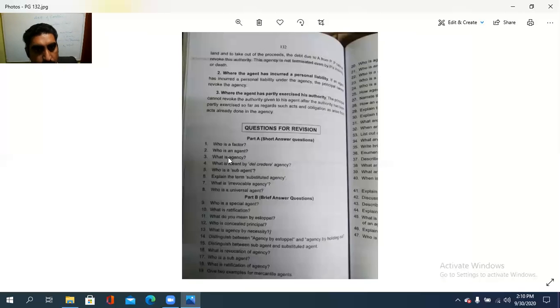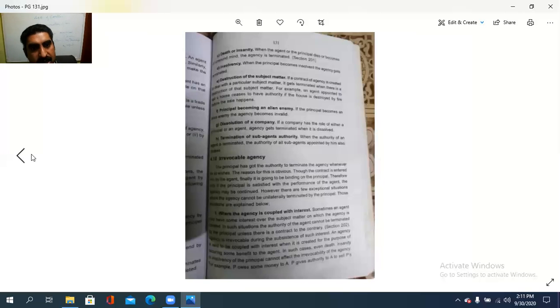And one more point, if the sub-agent's authority is terminated, and one more thing, the principal becoming an enemy of the agent. If the agent behaves towards the principal with extreme hostility, the principal can terminate the contract or agency. And also termination of the sub-agent's authority as the agent itself ceases to exist.